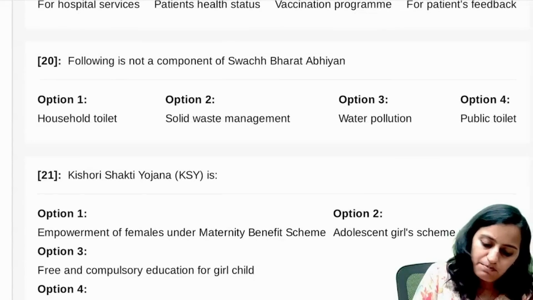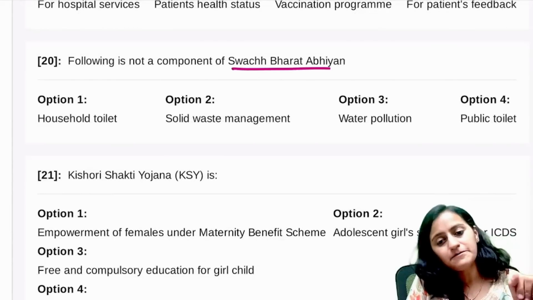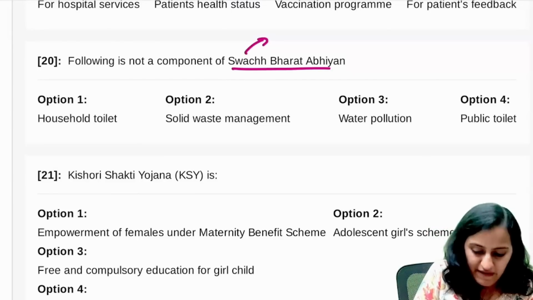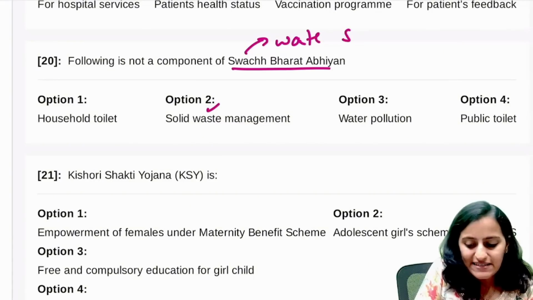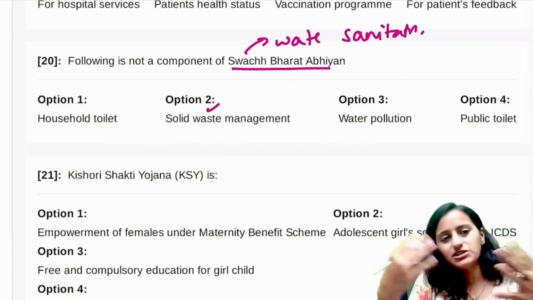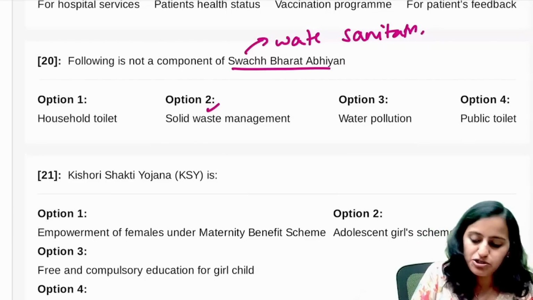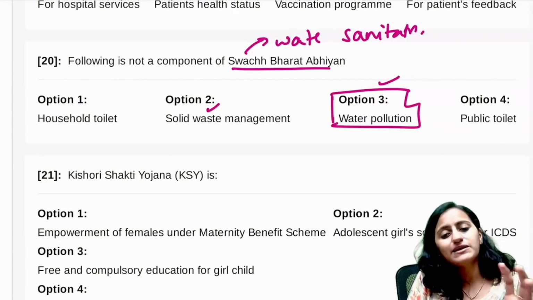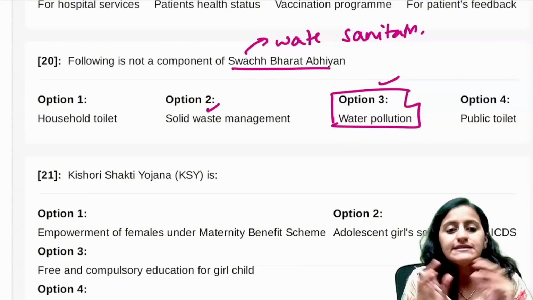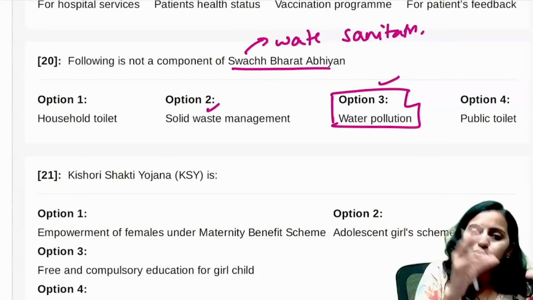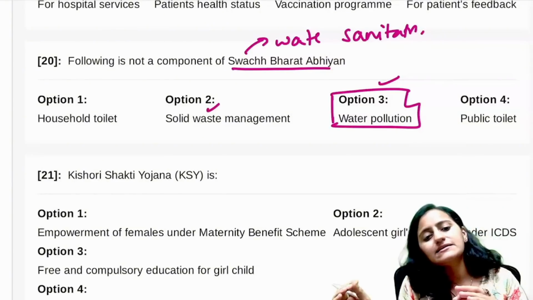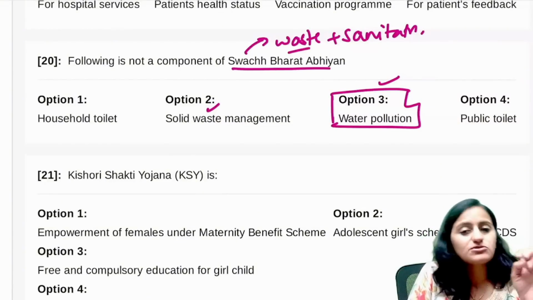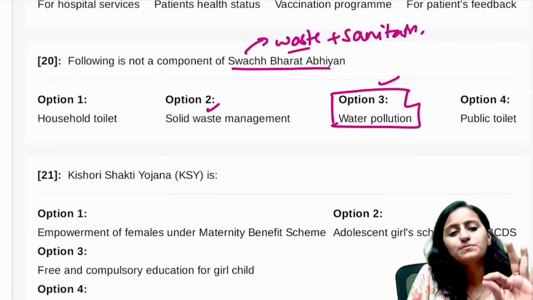Which of the following is not a component of Swachh Bharat Abhiyan? The Swachh Bharat Abhiyan basically focuses on waste management plus sanitation, the installation of toilets, be it household toilets or public toilets, but it has nothing to do with water pollution. So Swachh Bharat is about waste management and sanitation, so toilet installation is what comes. Water pollution does not come.